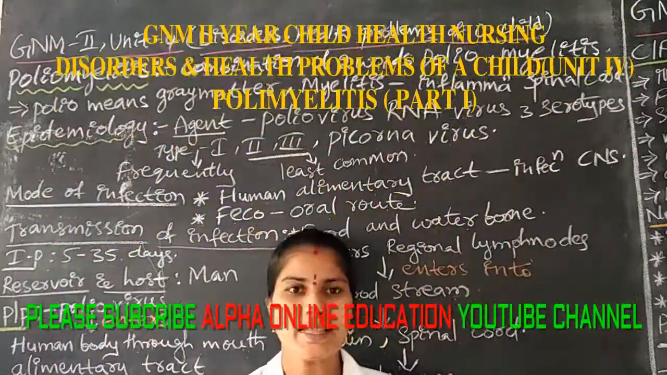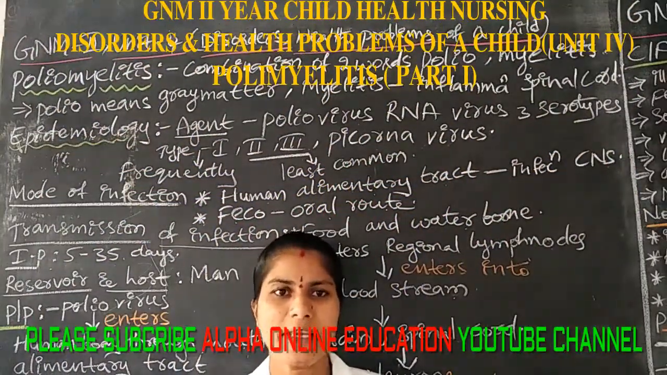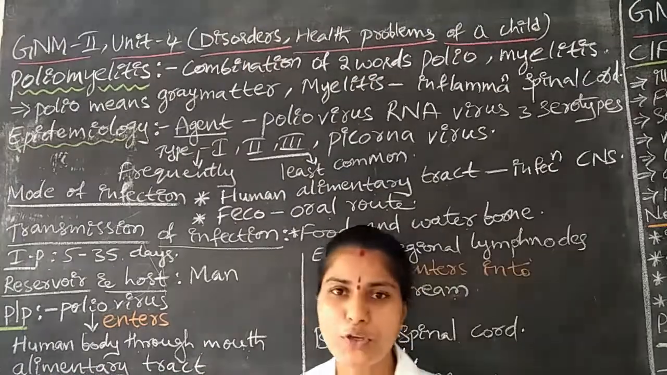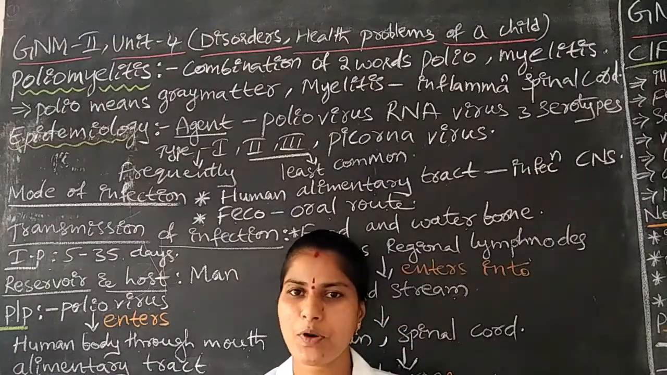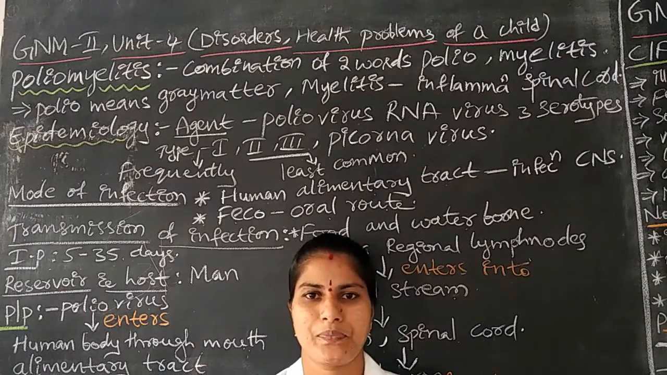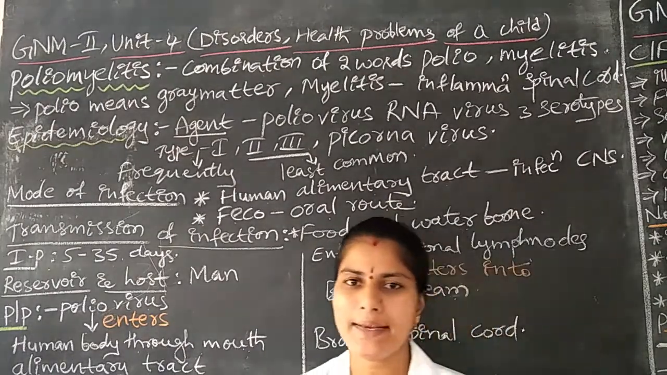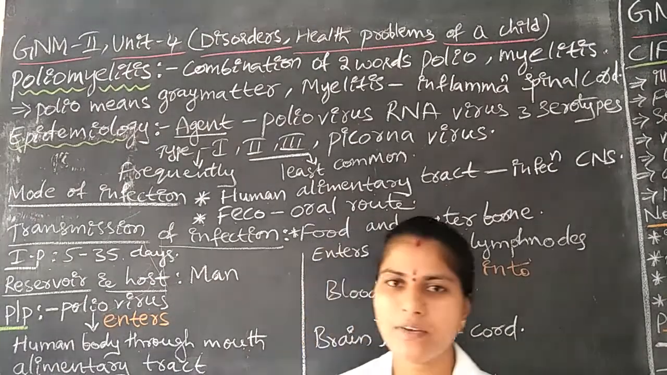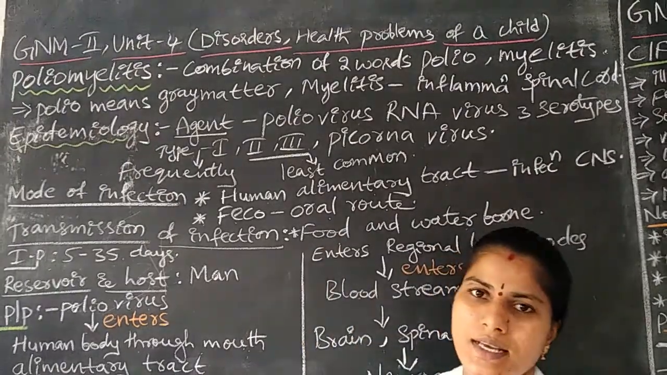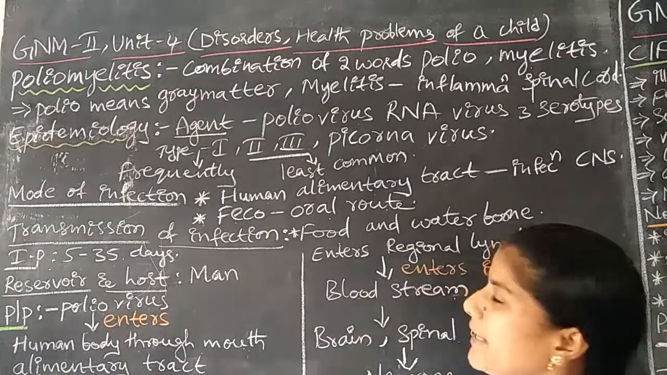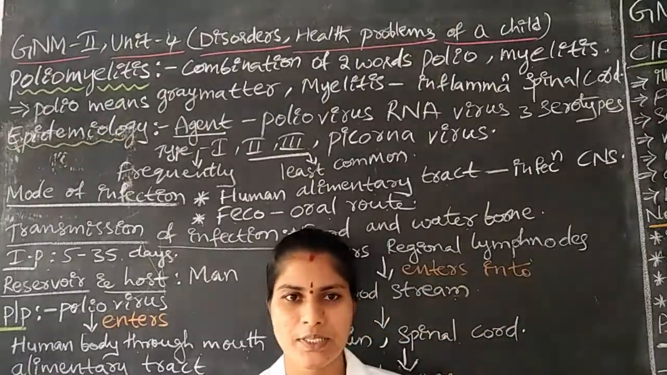I am going to deal with the subject of child health nursing. That is the fourth unit, disorders and health problems of a child. In that, one disease condition is poliomyelitis. It is one of the communicable diseases. It will be spreading from one person to another person.